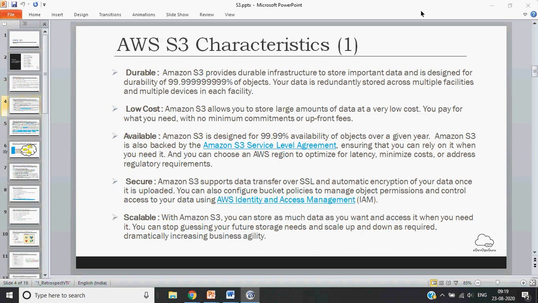Okay, then scalable. Obviously scalability is provided by AWS itself. So whatever data you have, you just keep on putting it on S3, and Amazon will take care of increasing the storage based upon future needs. So whatever data you have, you can upload, and you will never face an issue of no memory left.